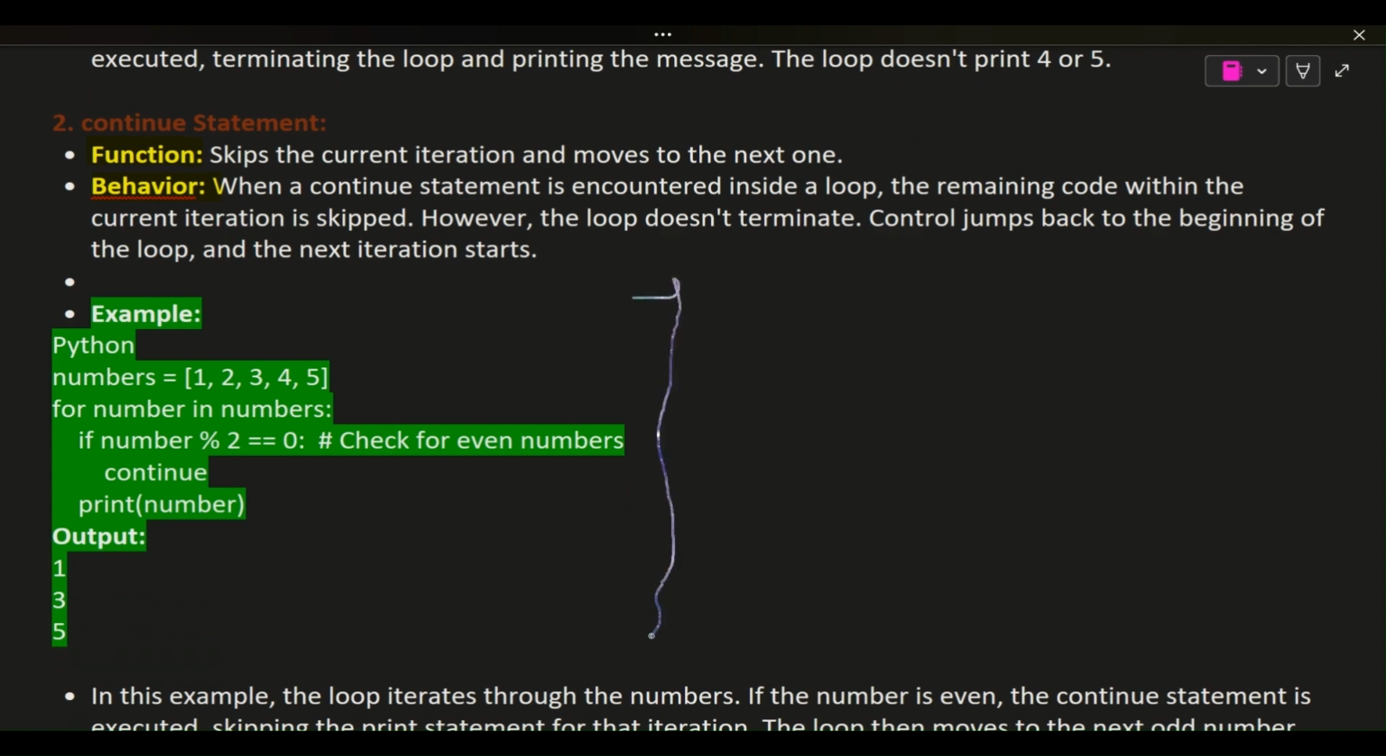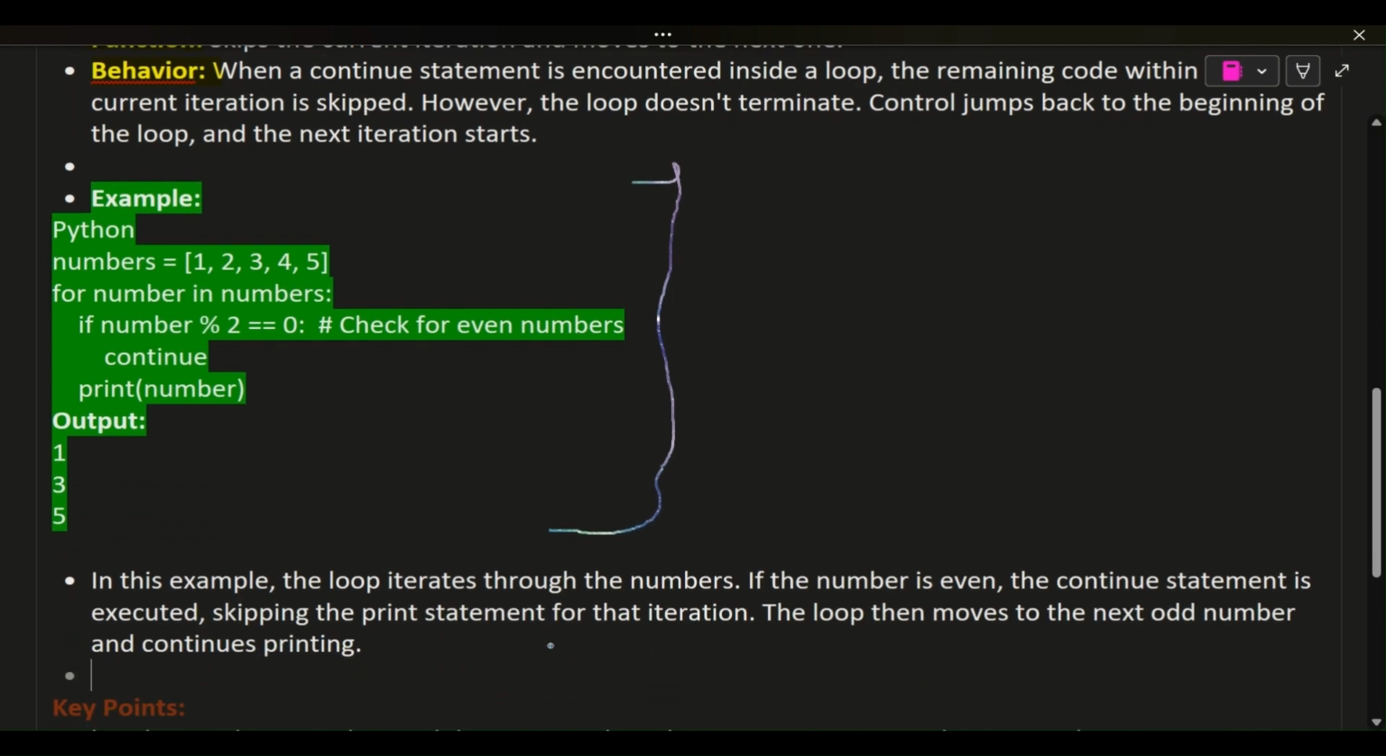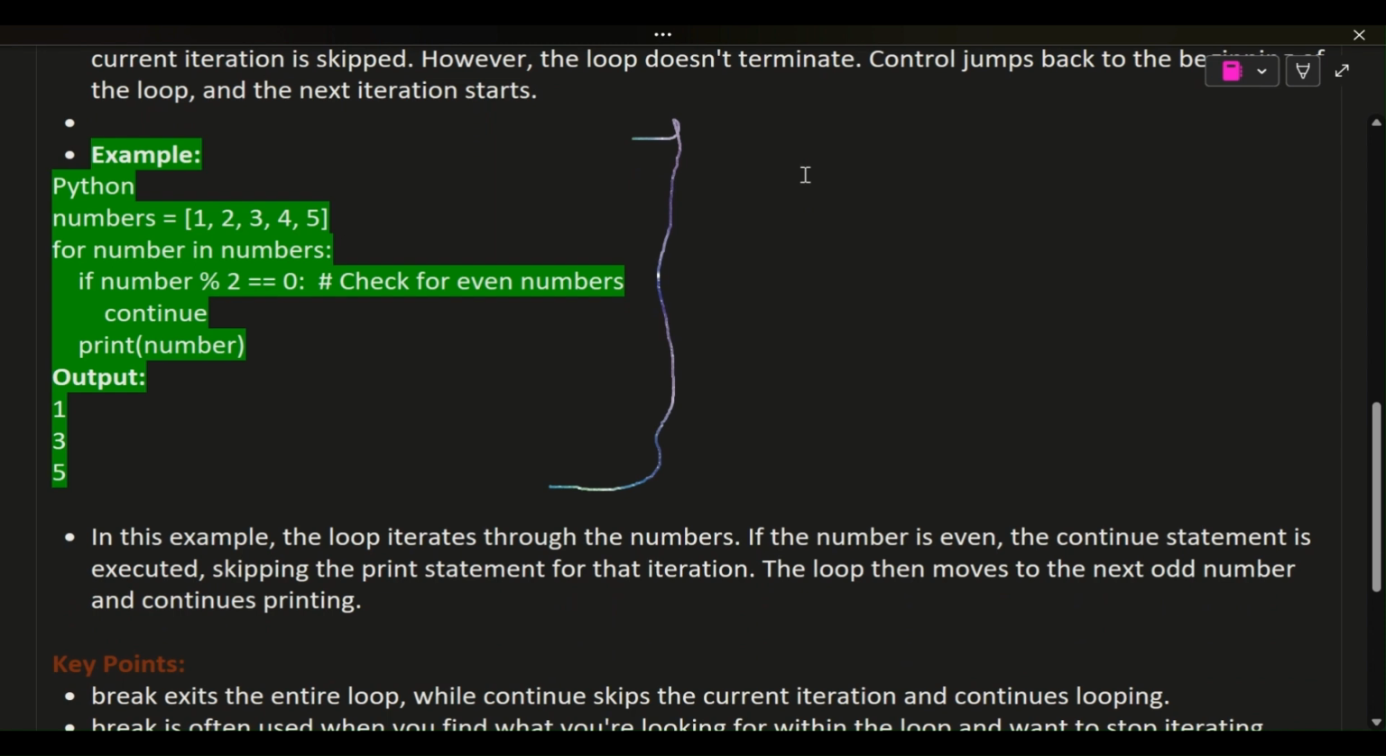Example: Python. numbers = [1, 2, 3, 4, 5]. for number in numbers: if number % 2 == 0: # check for even numbers. continue. print(number). Output: 1, 3, 5. In this example, the loop iterates through the numbers. If the number is even, the continue statement is executed, skipping the print statement for that iteration. The loop then moves to the next odd number and continues printing.